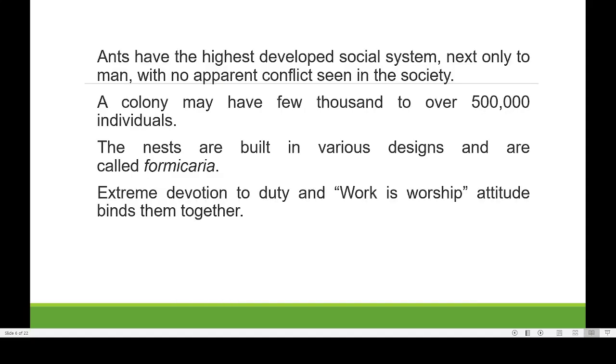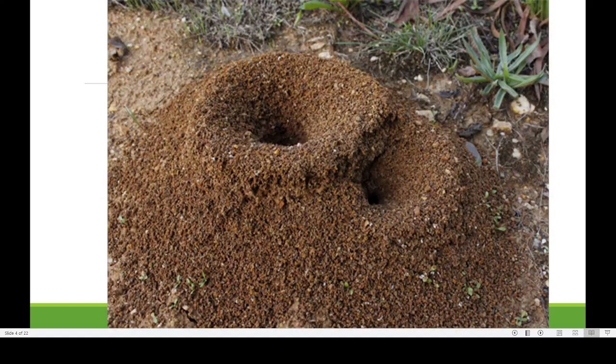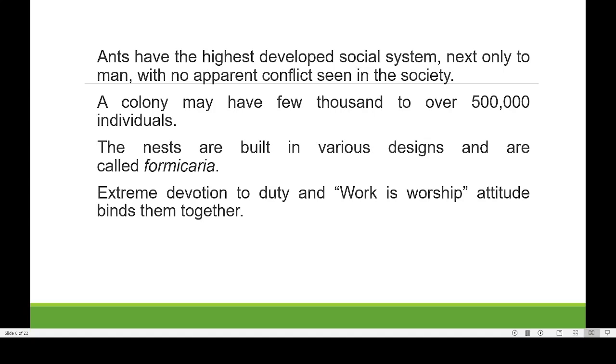So one thing that we have to understand about ants is that sometimes a colony may have up to 5 lakh individuals. So the number of individuals in a colony may be very large, very huge. The nest of the colony that you can see here is known as Formicaria. The nest of an ant colony is known by the name Formicaria.